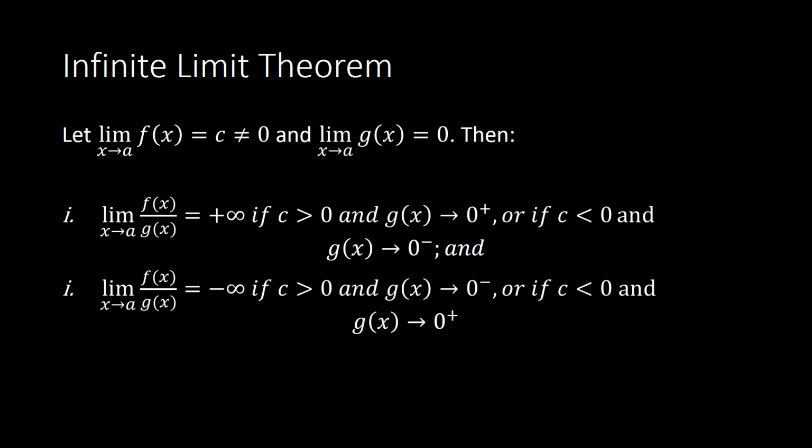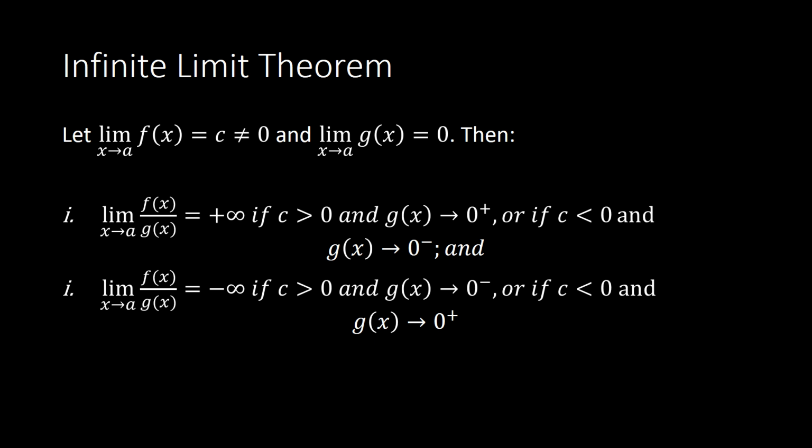Then once you find the limit of f of x over g of x as x approaches a, that will be a positive infinity if c is greater than 0 and g of x approaches 0 coming from the right side. Meaning once you get the limit of g of x, if it is positive, then you will have a positive infinity for that one.